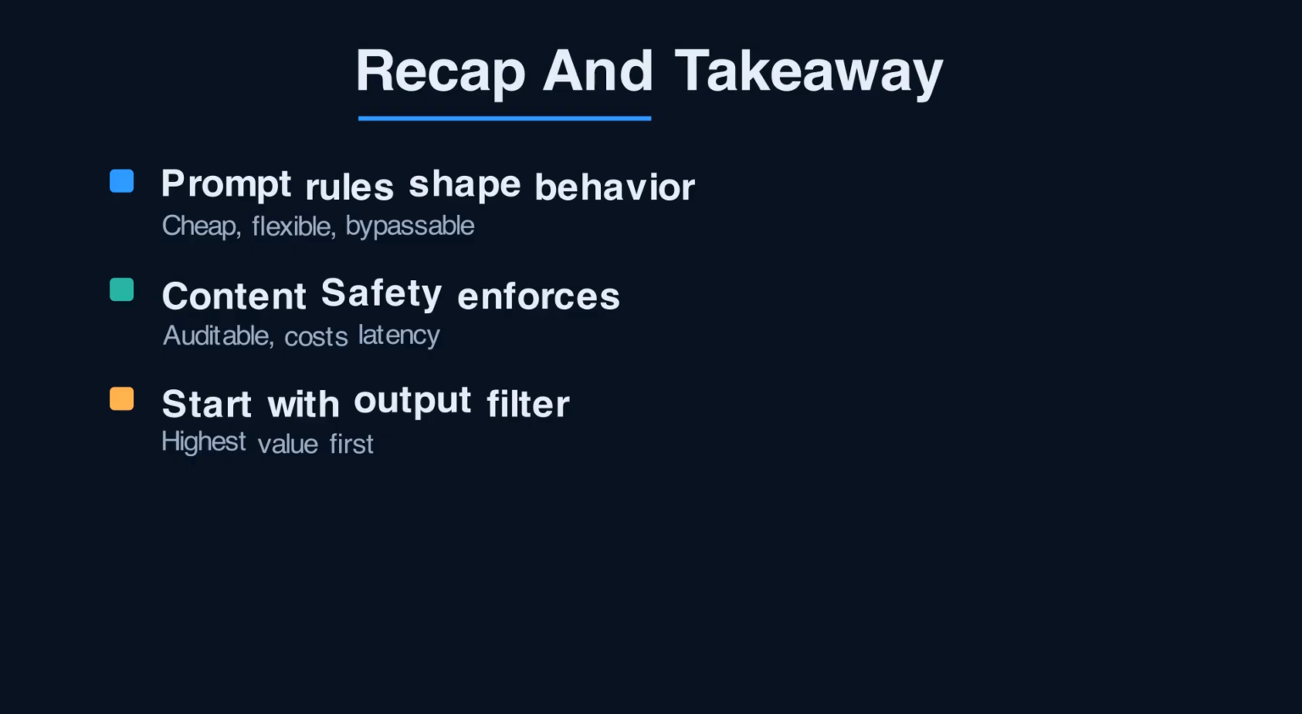Your concrete next step. Take your current LLM endpoint and add one content safety check on the model's output before it returns to the user. That single output filter catches the worst failures with minimal code. Then layer in input screening and prompt shields. And check the current Azure docs, because categories, features, and pricing change.